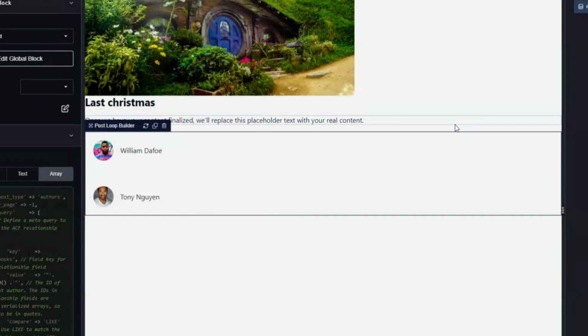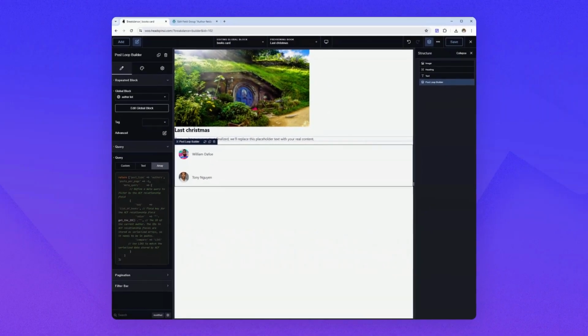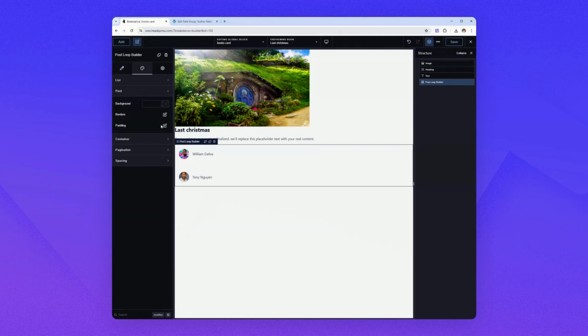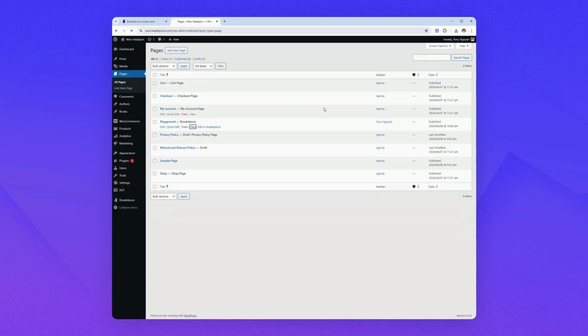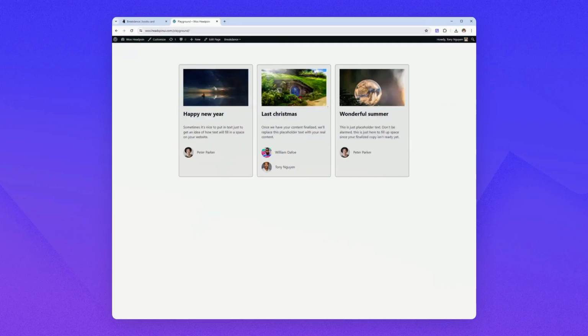Let's go back. Now you will have the authors who belong to this post only. I'm going to style it a little bit. Just remove padding like this. Save. Now if I check the front end, it will look like this.